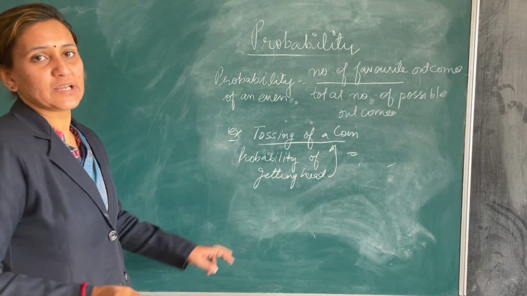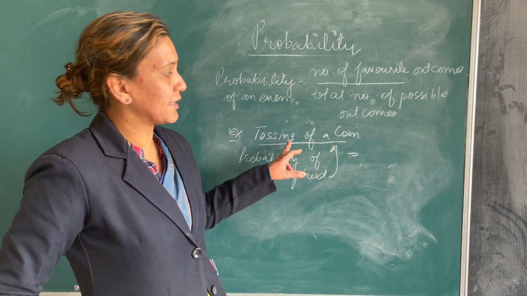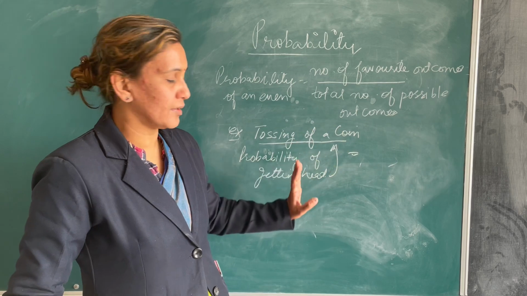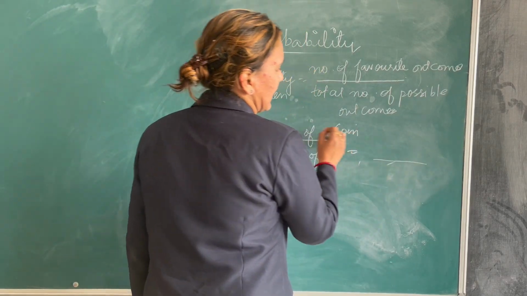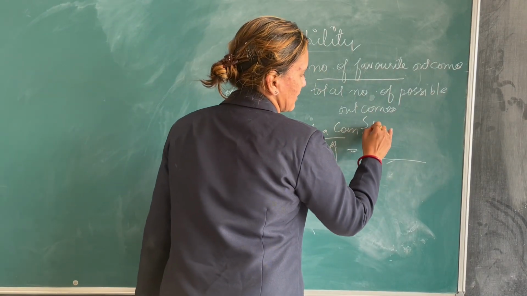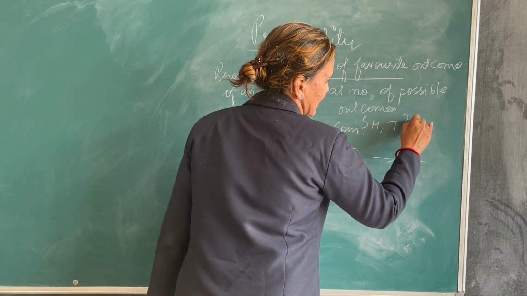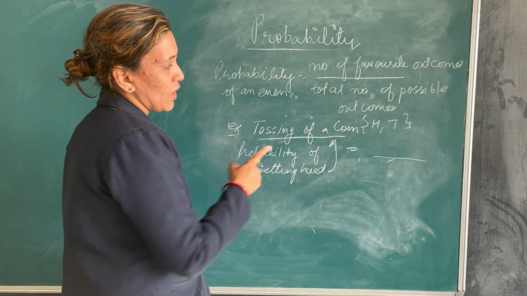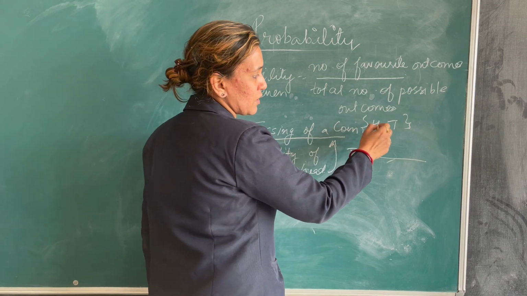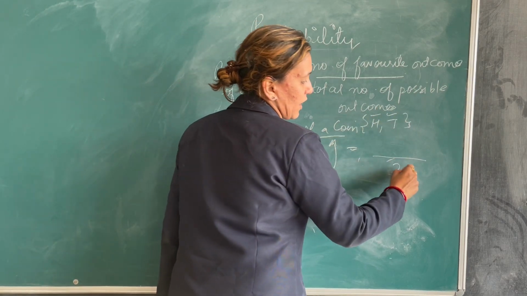I need to calculate the probability of getting head when I toss a coin. I know that when I toss a coin, there are only 2 possible outcomes, head and tail. So what are the total outcomes? 1 and 2, right? The total outcomes are 2.